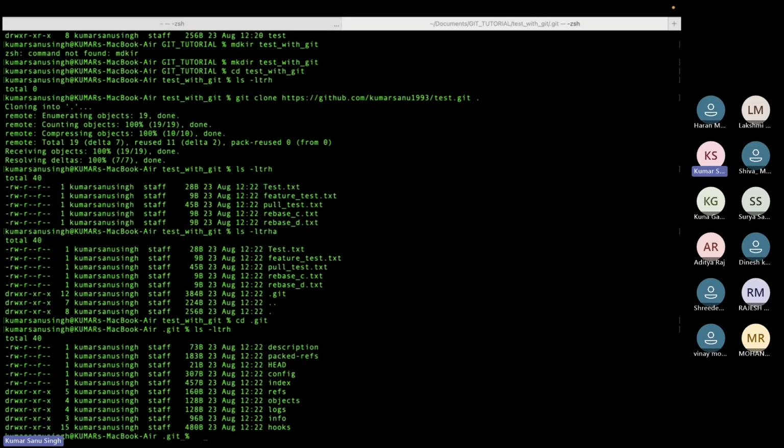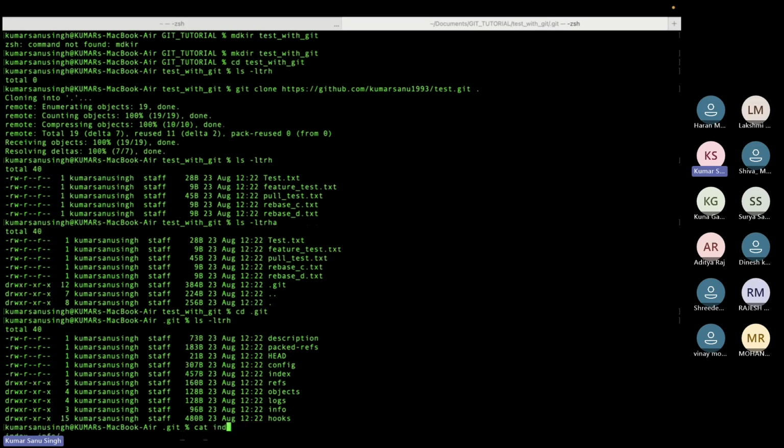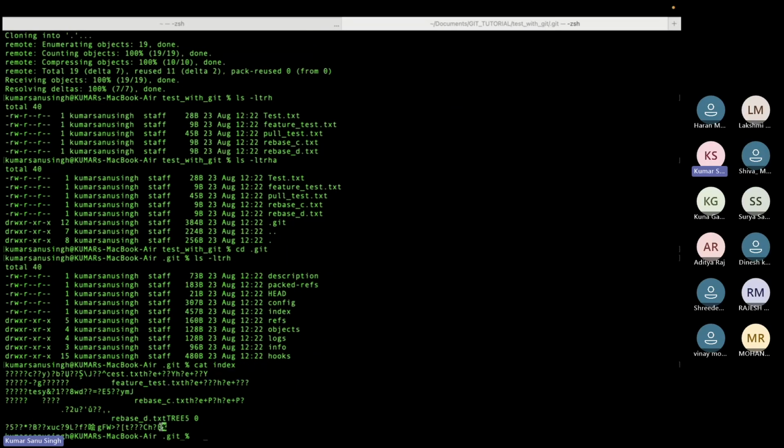Whatever operations you are doing are in .git: logs, info, index. For example, let's say I'm seeing this index, cat index. You see this index? Now I will do one more thing.